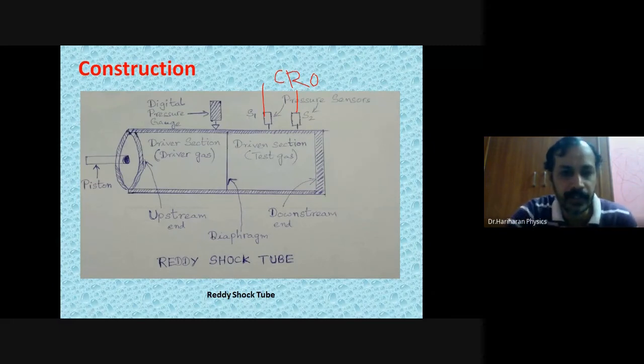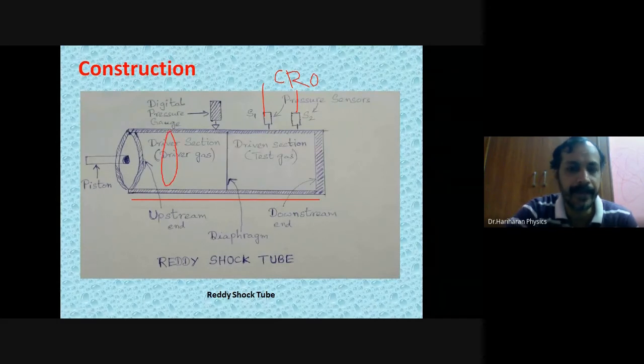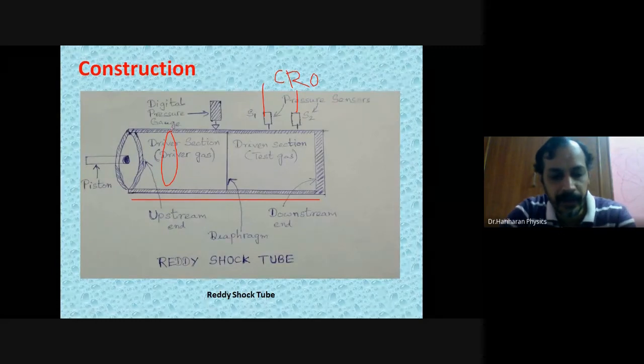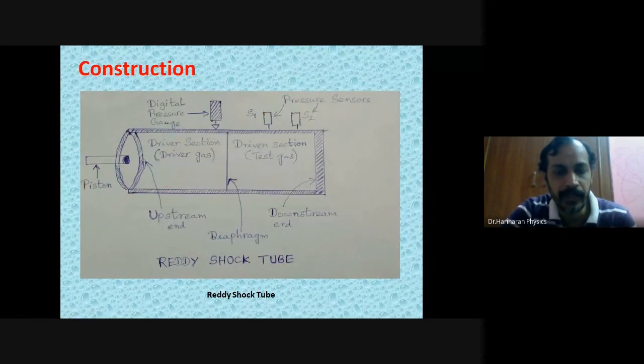What is the construction? The Reddy shock tube consists of a long cylindrical tube made up of stainless steel, about 100 centimeters long. The diameter is around 30 millimeters or 3 centimeters. It is divided into two sections, one called the driver section and the other the driven section, both separated by a small membrane called the diaphragm.